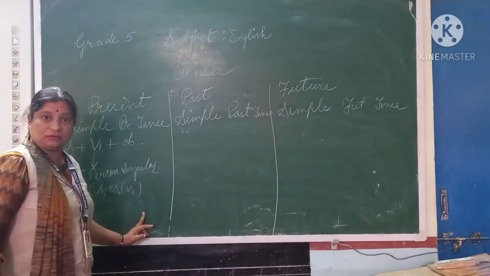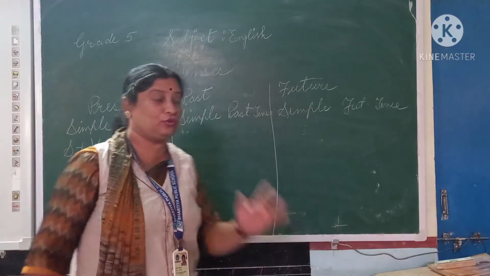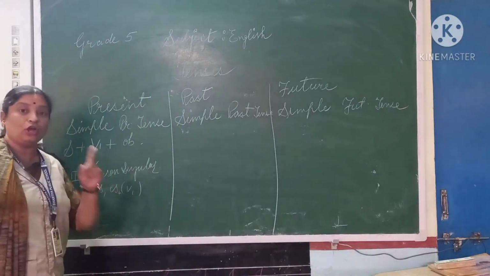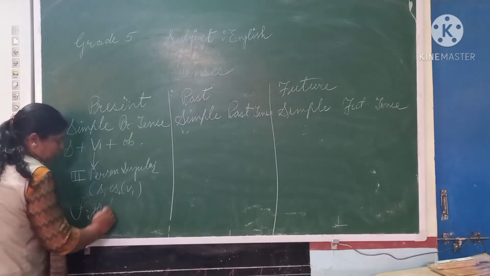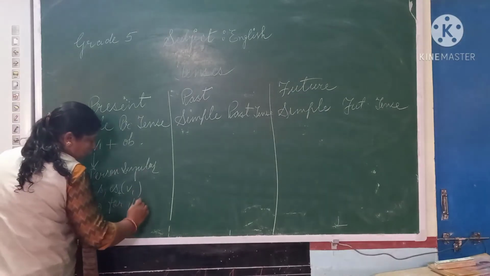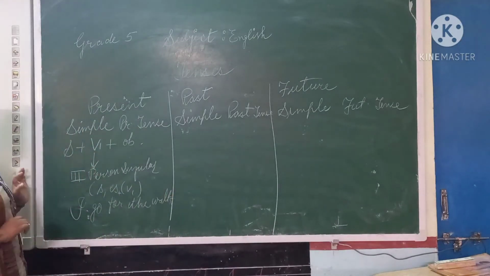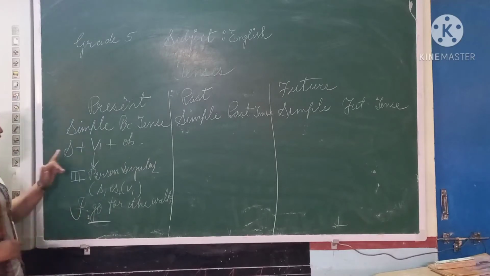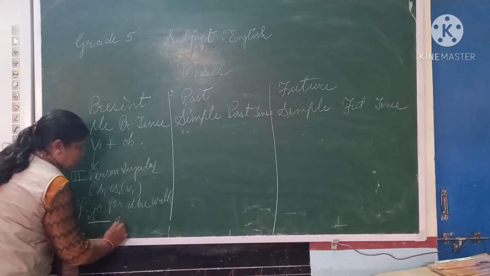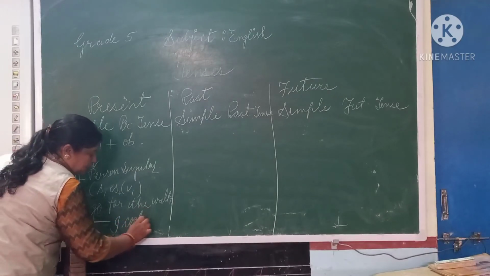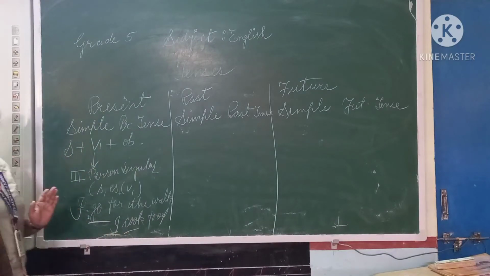Okay, for example, you have to say that I go for the morning walk. You will not write that I goes for the morning walk. No, I go for the walk. It means you have to use only and only subject and first form. Okay, I cook food. See, because I is the first person.